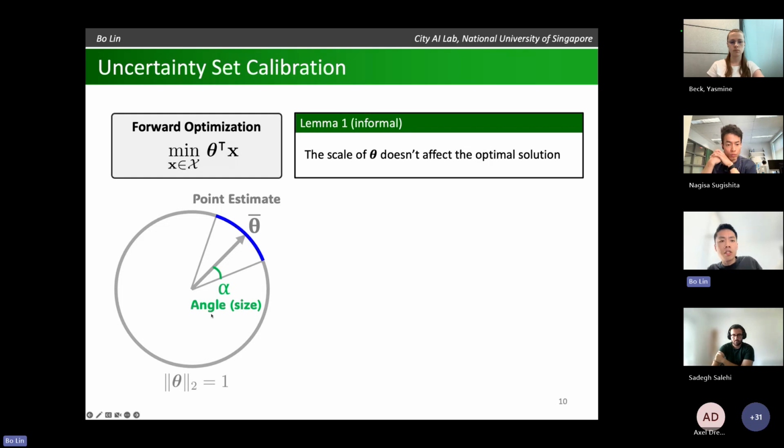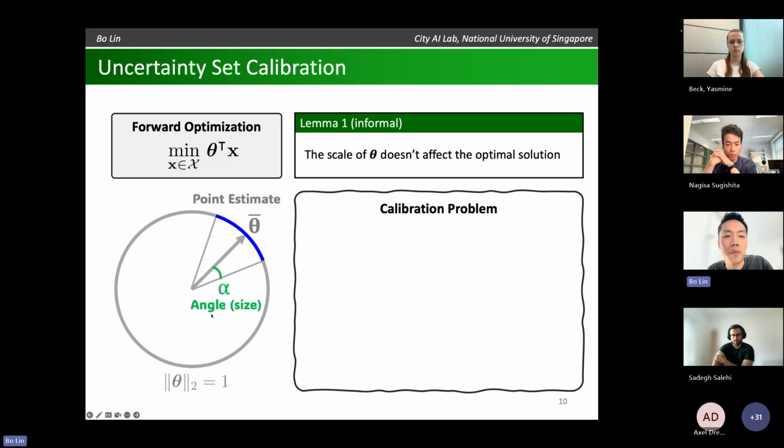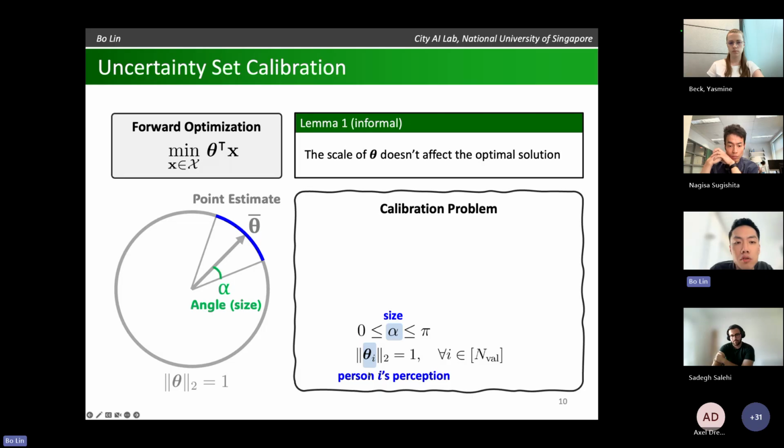Okay. So again, I'm going to formalize the calibration process as an optimization problem. Here, the decision variables, of course, include alpha, which is what we are trying to decide. We also model the perceptions of each individual who contributes to my validation data set, denoted by theta I, and the norm is fixed to 1 because of this observation. Okay. And we have two constraints. Number one, this is just the definition of human perception. The perception of person I should make her decision optimal to the corresponding forward problem,